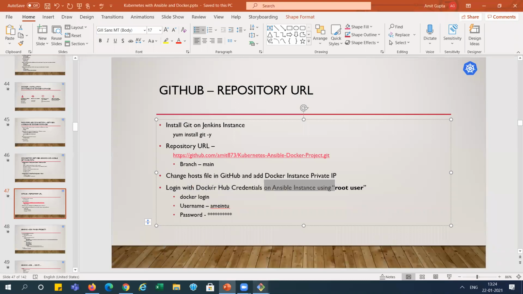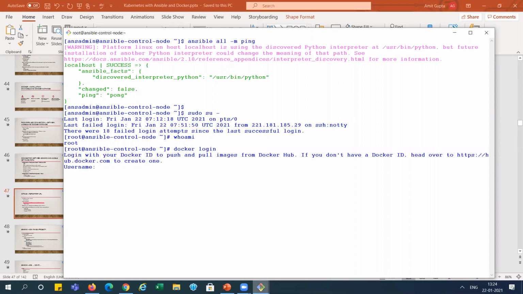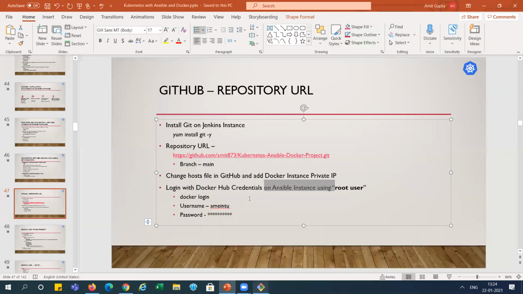After that, I am using the command for the Docker login. You can see here, this is my username, and I'm entering my password here. This has successfully connected, you can see here. So we have completed this step also.